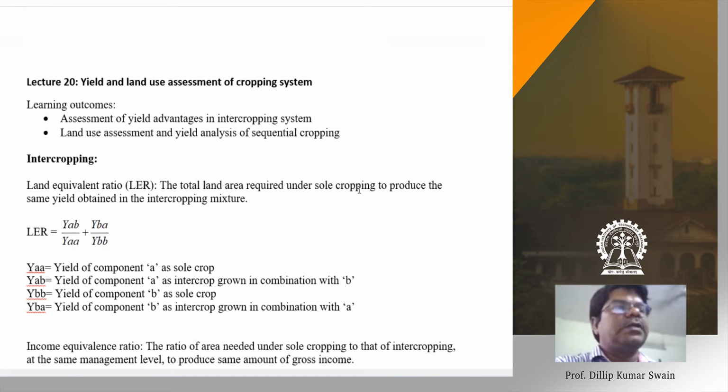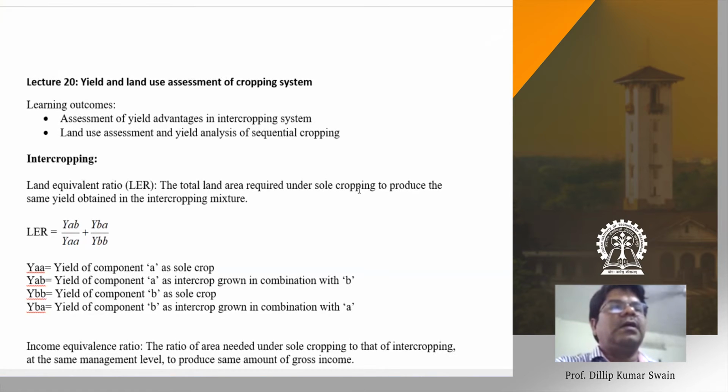A similar cropping system we can find in South India, especially in parts of Kerala. They have multi-storied, multi-tier cropping in coconut gardens. In a coconut garden, they have coconut, areca nut, turmeric, ginger, pineapple, and many fruits like papaya can be grown, where the economic harvest is done from different heights. Some are bushy like pineapple, then turmeric and ginger as underground crops, and the areca nut and the coconut.